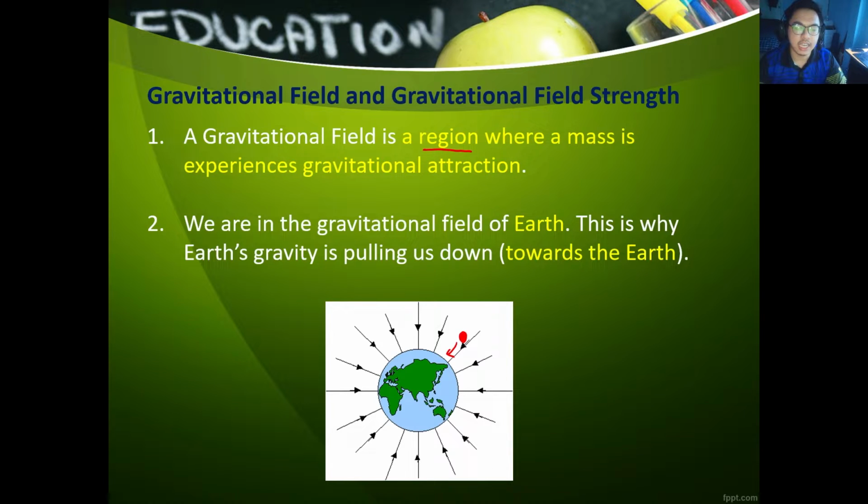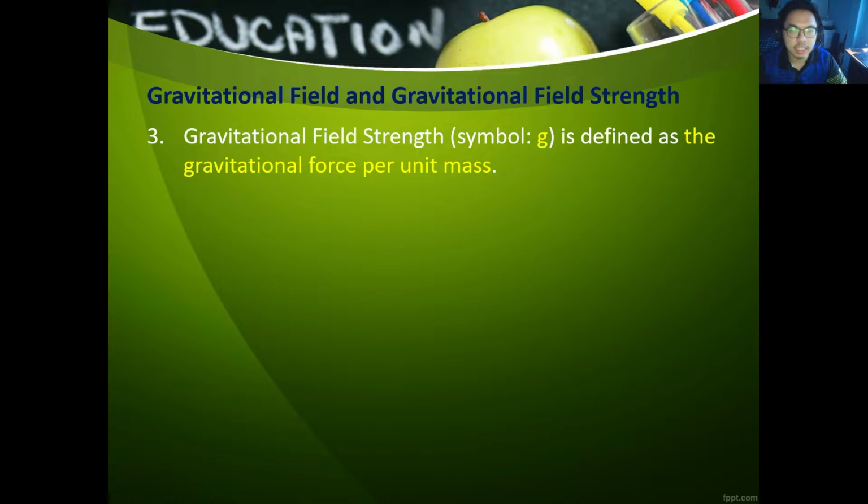If we are inside the gravitational field of Mars, we will feel the gravitational force of Mars that is pulling us towards Mars. Gravitational field strength, however, tells you how strong the gravitational force is, or how strong the gravitational field is. This has the symbol small g, and that's very easy to remember because g stands for gravity, and it is defined as the gravitational force per unit mass. The gravitational field strength has a unit, and the unit is newtons per kilogram.